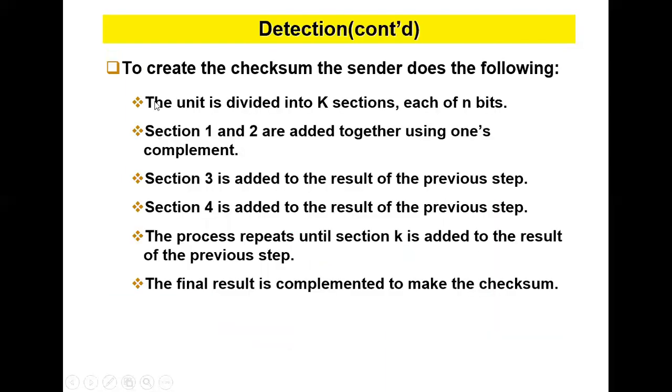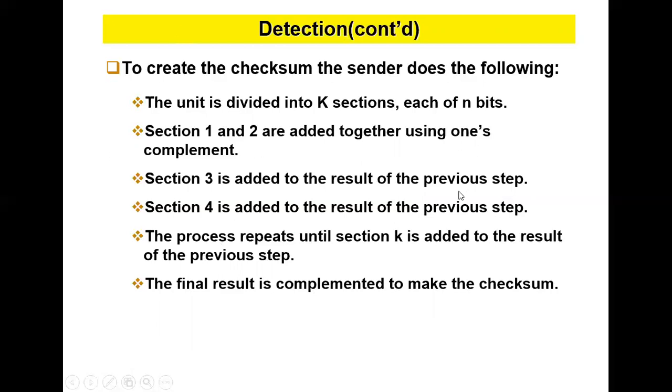To create the checksum, the sender does the following. The unit is divided into k sections, each of n bits. Sections 1 and 2 are added together using one's complement. Section 3 is added to the result of the previous term. Section 4 is added to the result of the previous term. This process repeats until section k is added to the result of the previous term. The final result is complemented to make the checksum.